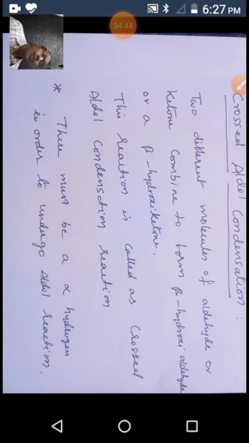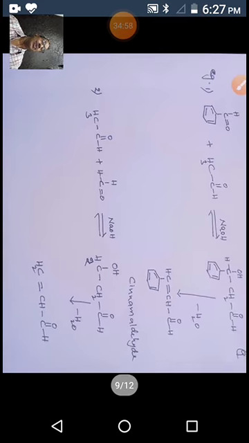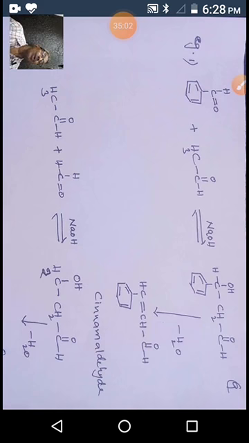To occur aldol condensation, we should have a carbonyl compound with at least one alpha hydrogen and a base. Let's see one example for this crossed aldol reaction. This reaction is between two types of aldehydes, two ketones, or one aldehyde and one ketone.